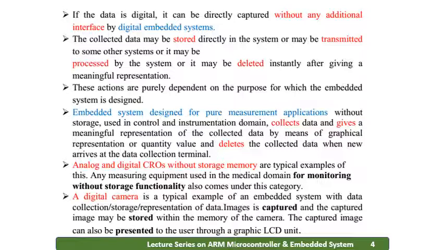So we have analog and digital CMOS without storage memory, where we will just monitor the data, we don't store. And a digital camera, which is already explained, is the best example for an embedded system for data collection, representation, as well as it can be stored also.